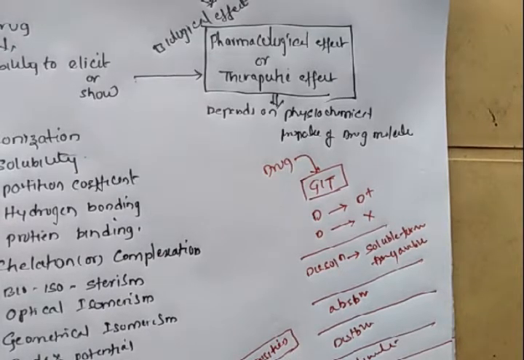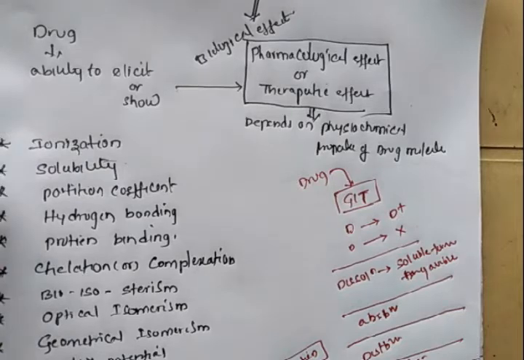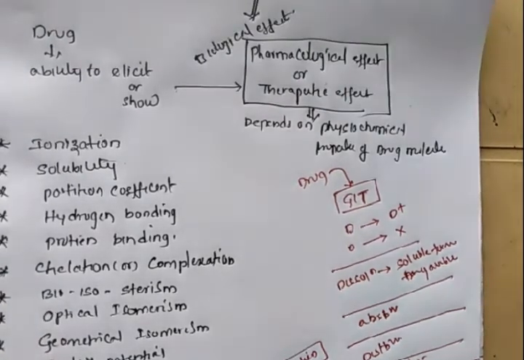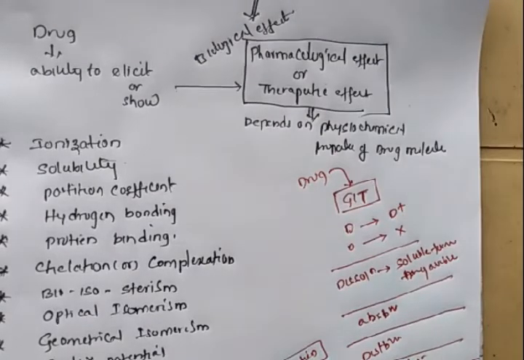As we are studying medicinal chemistry, a medicinal chemist must know these parameters like ionization, solubility, partition coefficient. These three parameters must be known by a medicinal chemist, along with the isomeric nature of the drug molecule. So there are 1, 2, 3, 4, 5, 6, 7, 8, 9. There are 9 parameters in the syllabus. Otherwise, 9 properties are there in the syllabus.